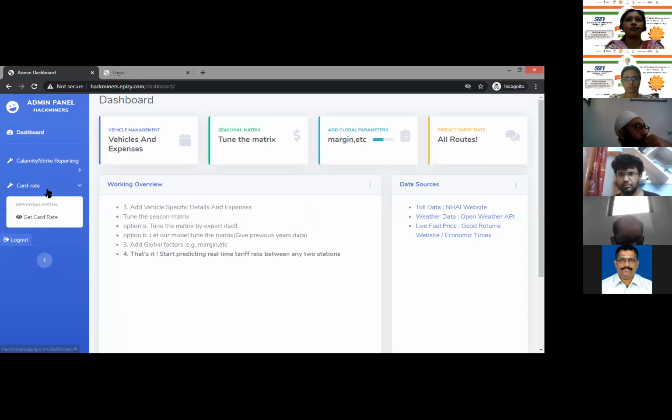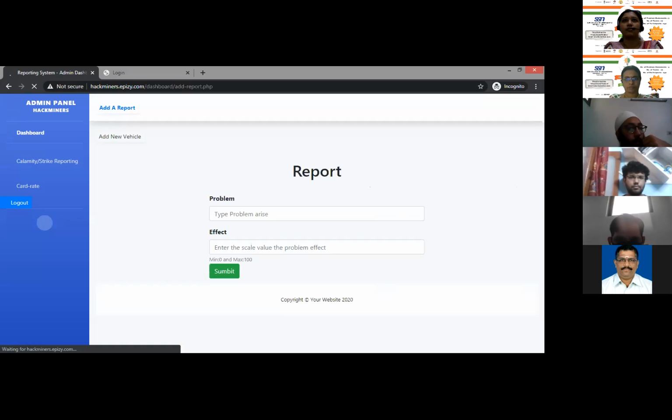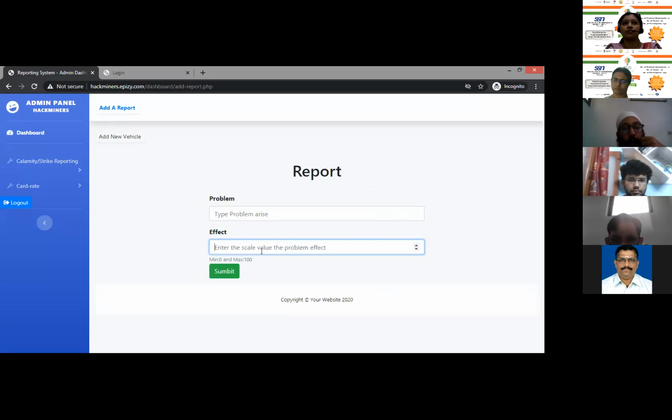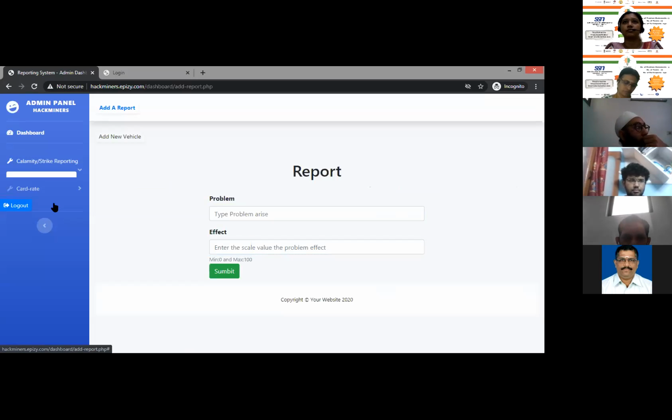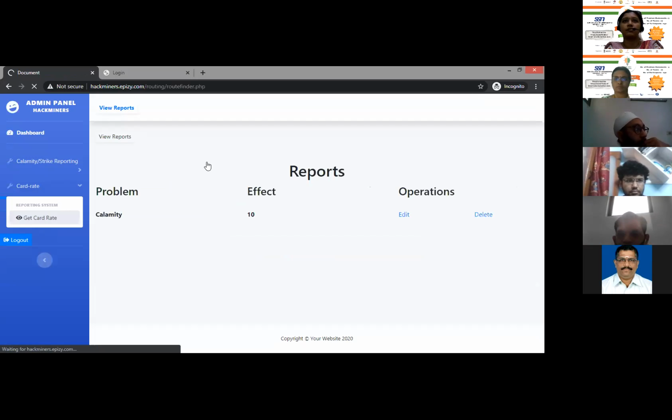In case of this reporting system, what does the user have to do? Can you see the reporting system? Yes. So here he writes the problem, for example that there is a strike going on, and gives a scale from 0 to 100, the percentage by which it affects the demand or the company. We get this for each and every hub. So there is a calamity which is affecting 10%. We can edit and delete this calamity if it is over. Now we go to the card rate calculation.